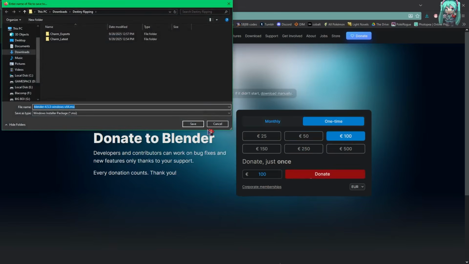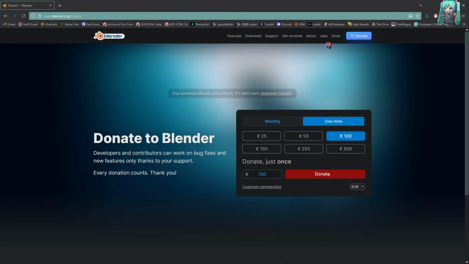It's a free program, so just download and install it and then launch it. I already have it installed through Steam, so I'm just going to cancel the download.